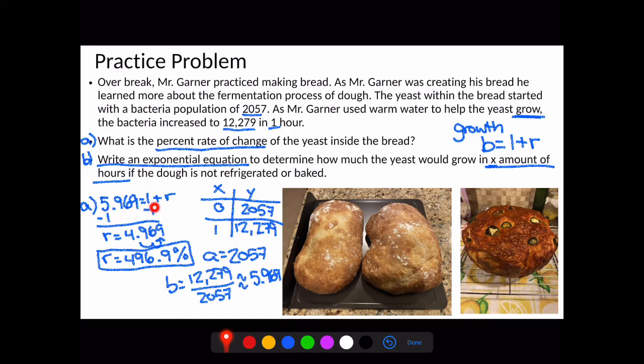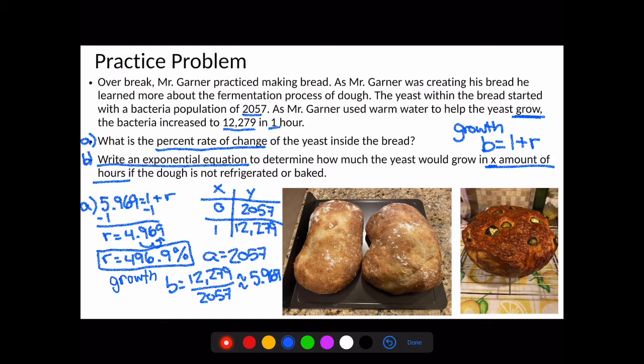5.969 is equal to 1 plus r. And again, we're using plus because it's growth. Subtract 1 from both sides. We're left with r is equal to 4.969. Again, we got to make this into a percent, so I take my decimal place, move it 2 places to the right, giving us 496.9% growth. I didn't add that in there. It should be right here. 496.9% growth just for that bread yeast.